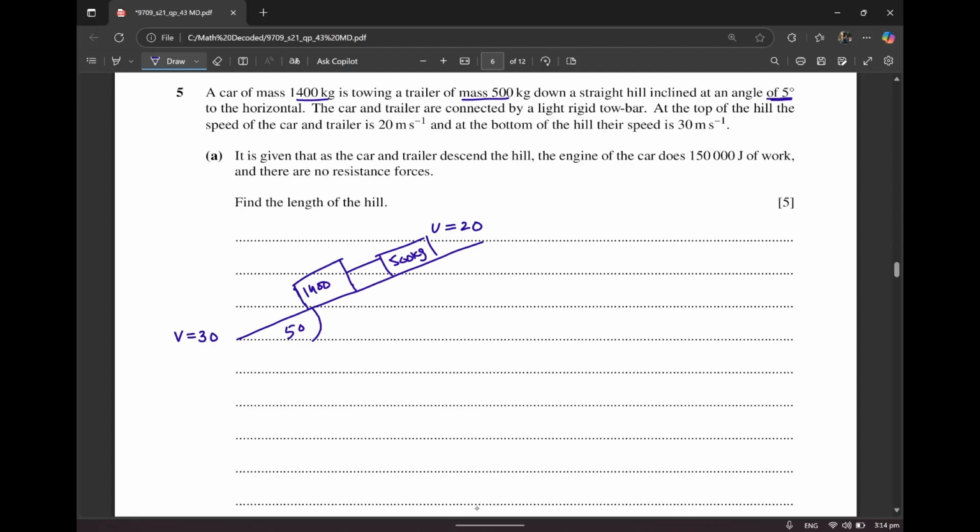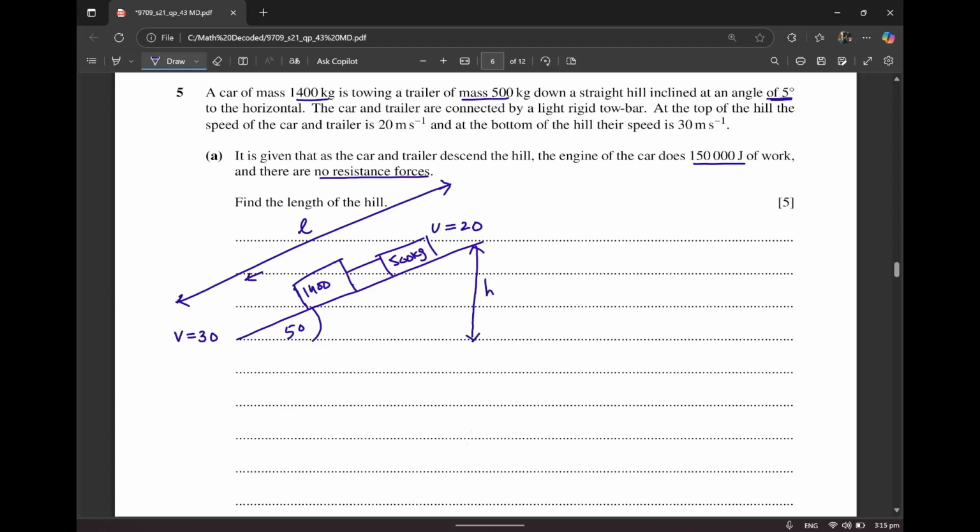Then it says it is given that as the car and the trailer descend the hill, it means they're moving like this. The engine of the car does 150,000 joules of work, and there are no resistance forces. Find the length of the hill. They want you to figure out this entire length, and let's label it L. I think that we'll have to employ some bit of trigonometry in the last few steps, and to do that, we need to know this length. So let's work on finding this length first.